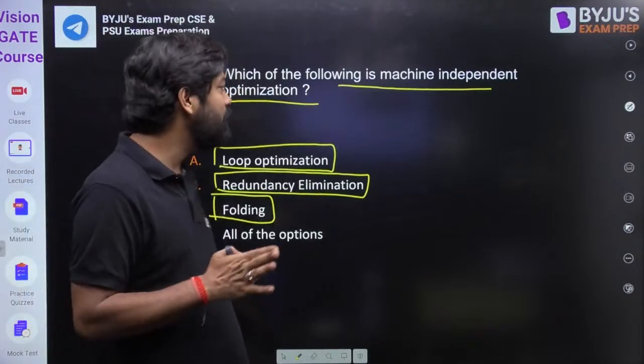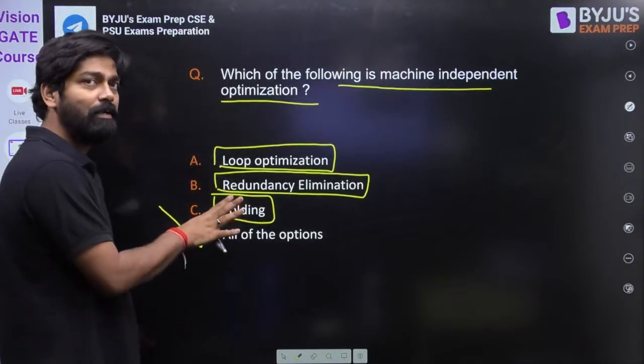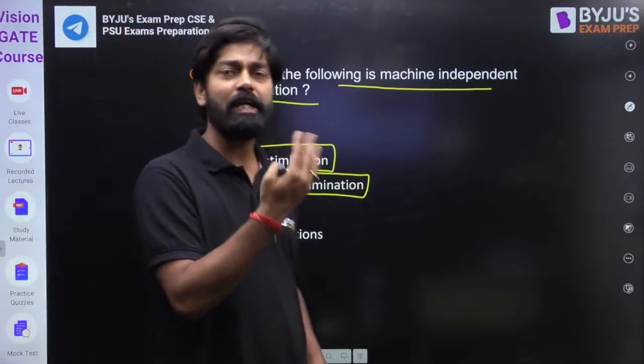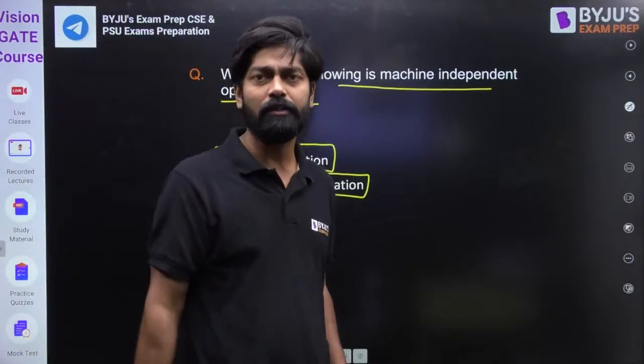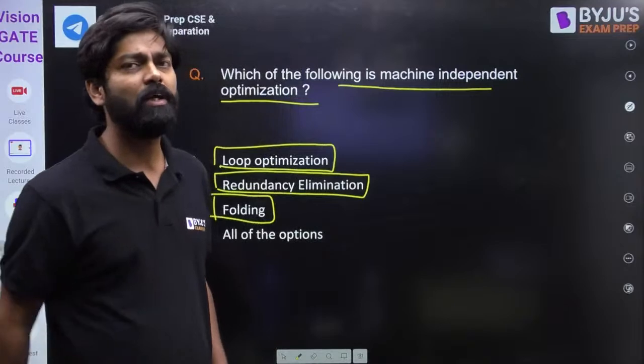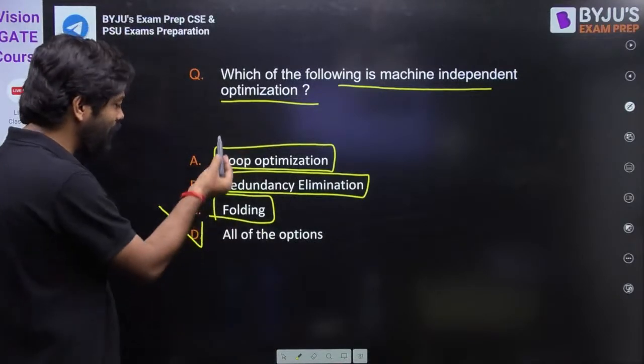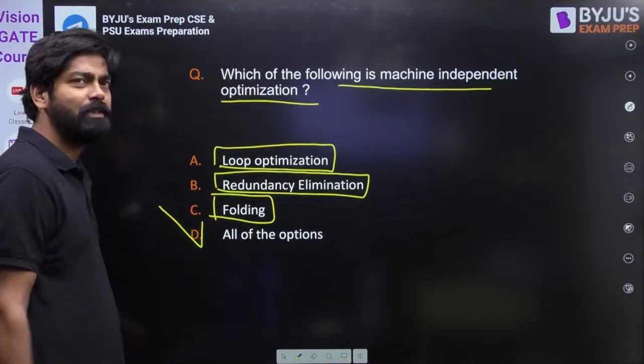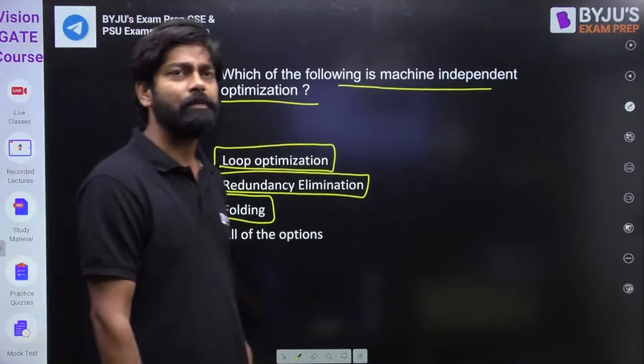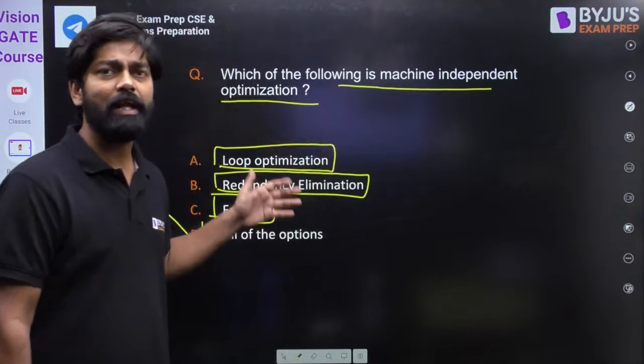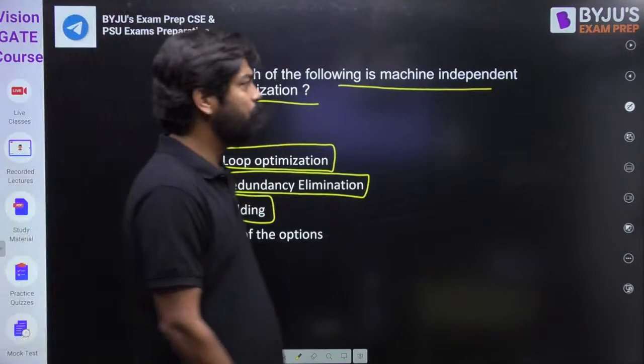Once again I am telling my dear friend, if you know the basic thing, what is machine independent, what is machine dependent, you are ready to give the answer. Fine, you will definitely give the correct answer. So see, all types are here, A, B, C, all of these are nothing but, my dear friend, machine independent optimization. Okay, now